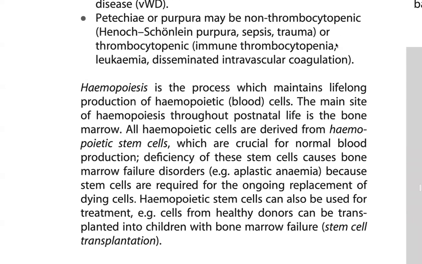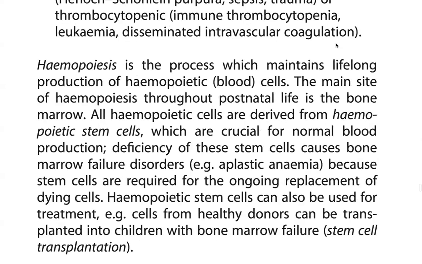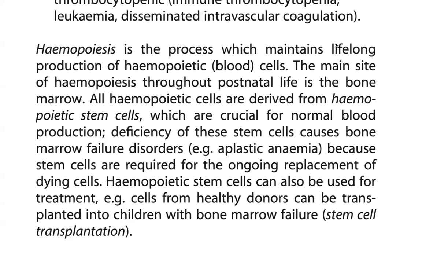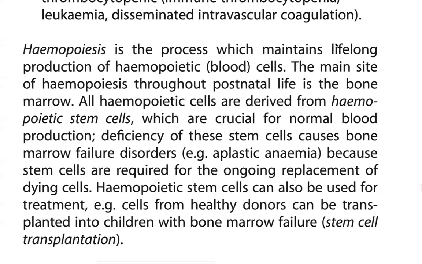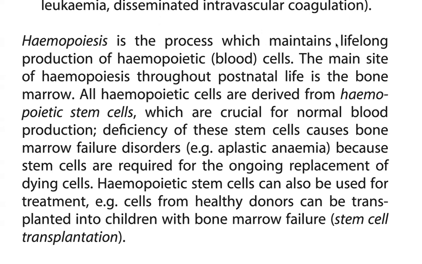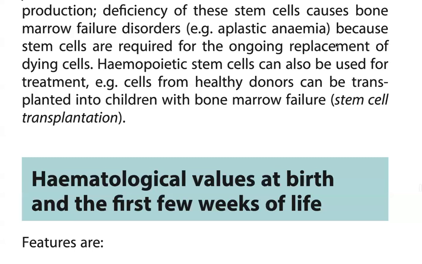Hemopoiesis is the process which maintains the production of blood cells. The main site of hemopoiesis throughout postnatal life is the bone marrow. All hematopoietic cells are derived from hematopoietic stem cells, which are crucial for normal blood production. Deficiency of these stem cells causes bone marrow failure disorders, such as aplastic anemia, because stem cells are required for the lifelong replacement of blood cells. Hematopoietic stem cells can also be used to treat many conditions, when donor cells can be transplanted into the bone marrow for stem cell transplantation.